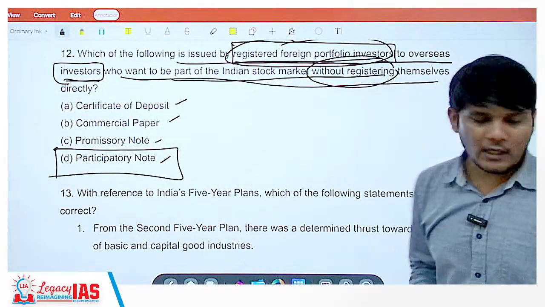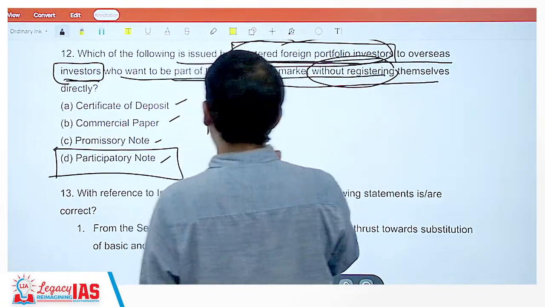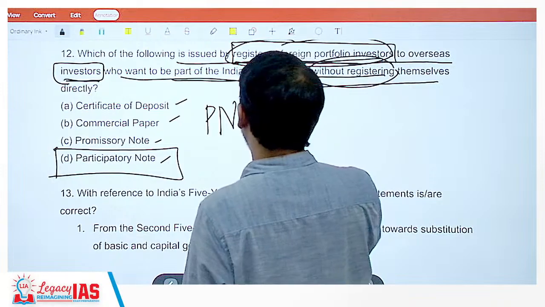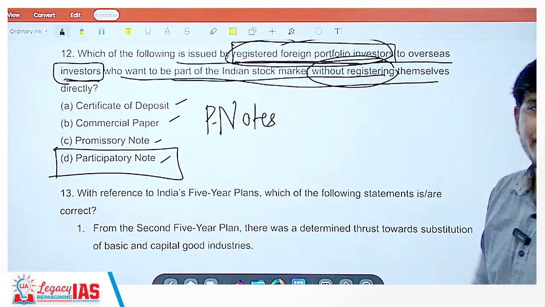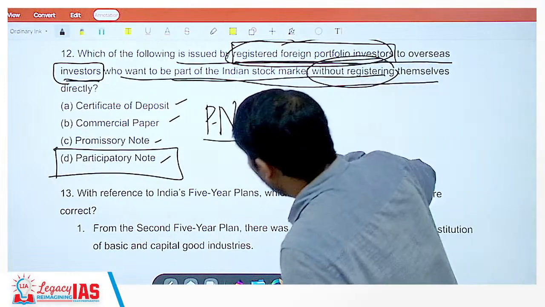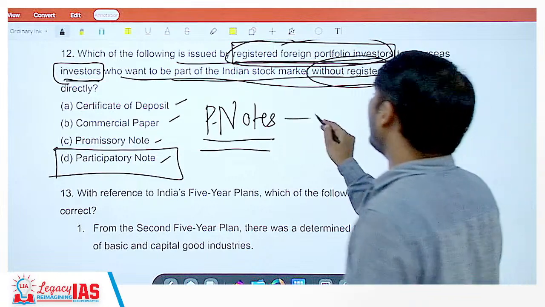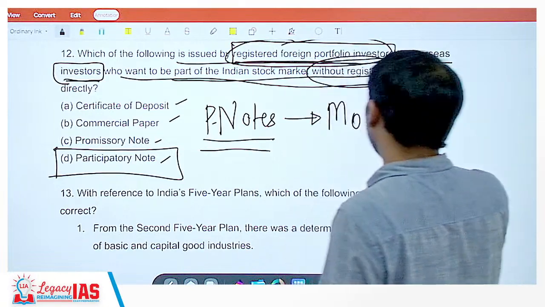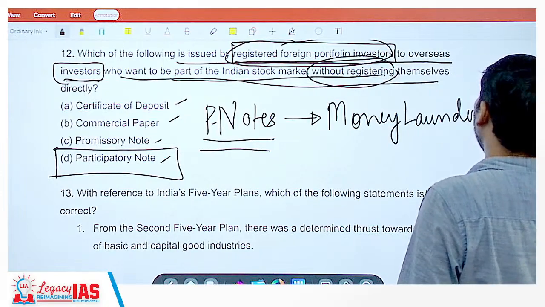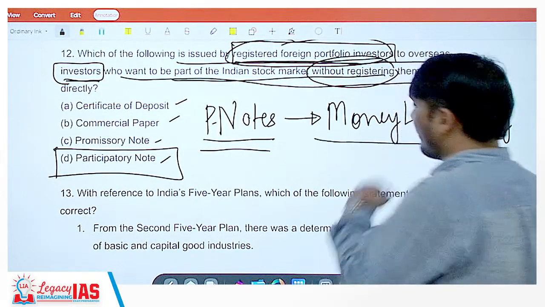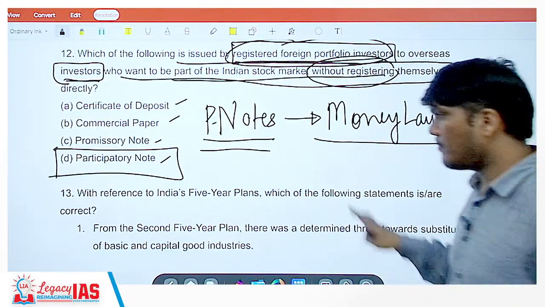It is done through the participatory note. They call it P notes also, P notes or participatory notes. This was in the news because a lot of people had... This is also an instrument used for money laundering. It is not an instrument for money laundering, but illegally it is used as an instrument for money laundering.